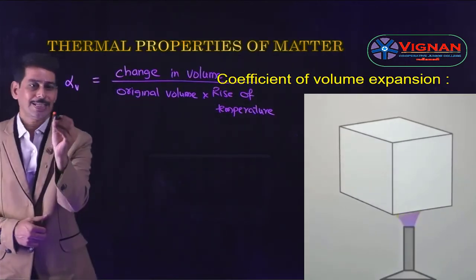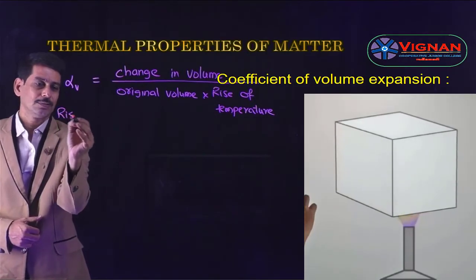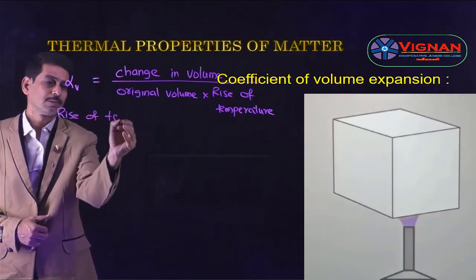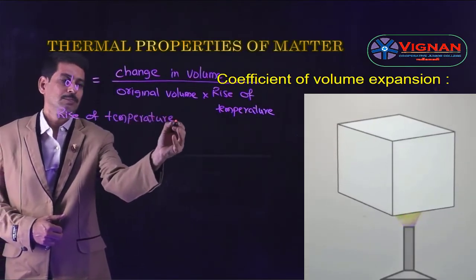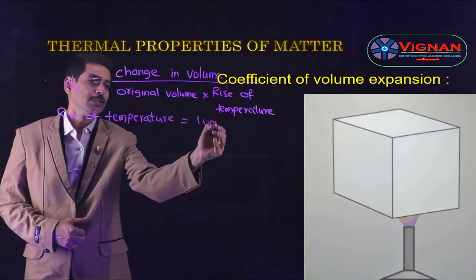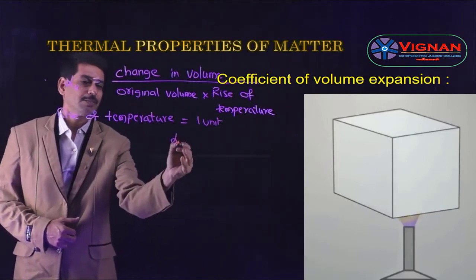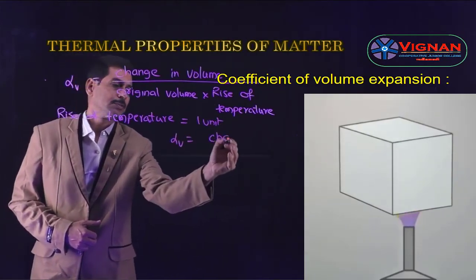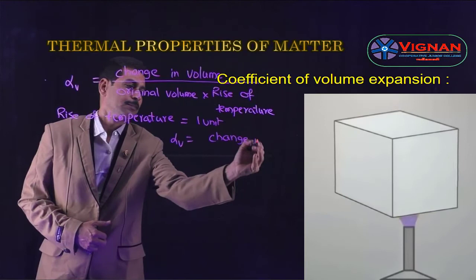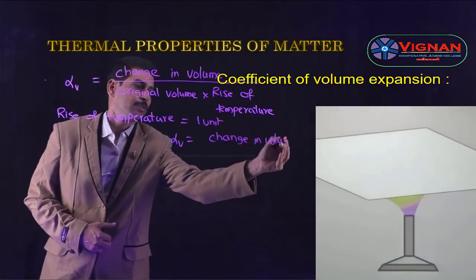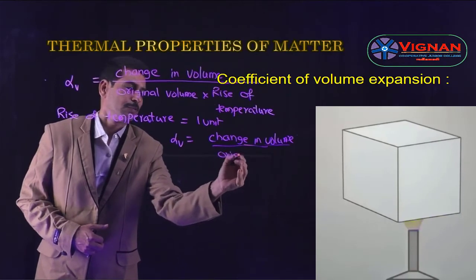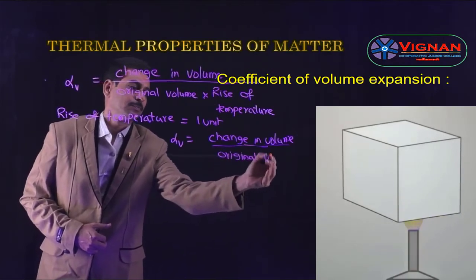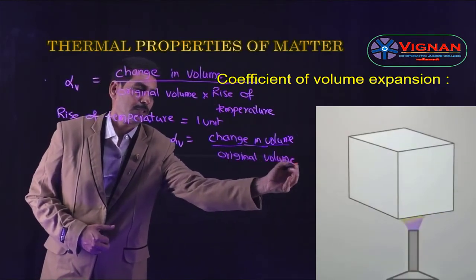So if you take the rise of temperature as 1 unit, then alpha V becomes equal to change in volume divided by original volume.